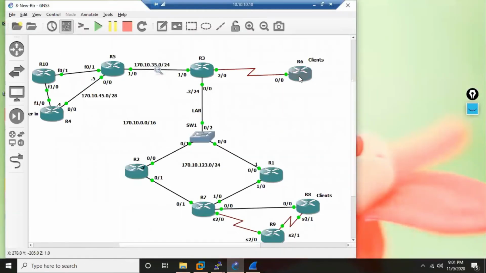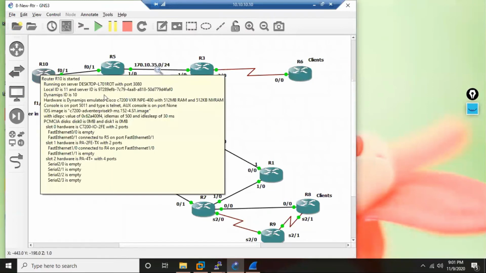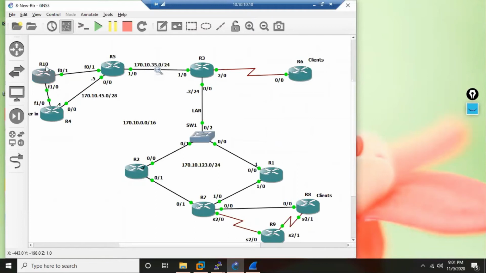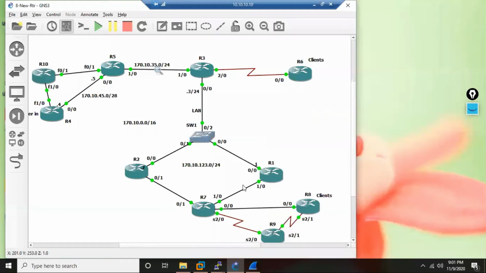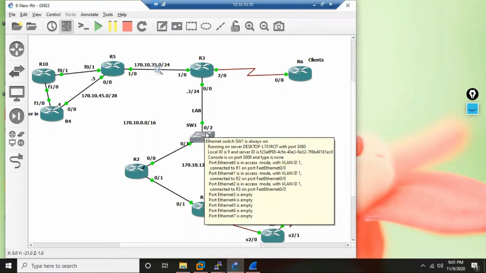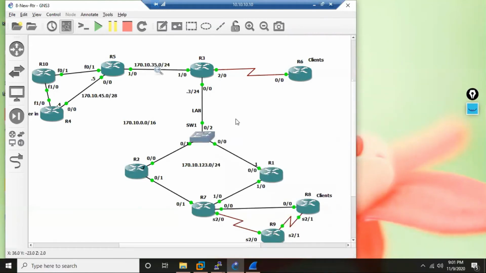If R10 wants to go to R6, between R10 and R6, one password, yes. If R10 wants to go to R1, another tunnel, so another password. If R10 wants to go to R8, another tunnel. R10 wants to go to R9, another tunnel. Okay. So if you want to go to 100 locations, is there a possibility that I have to configure 100 different passwords? Yes.